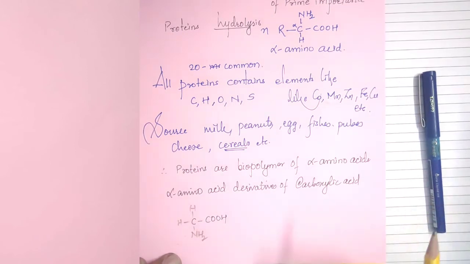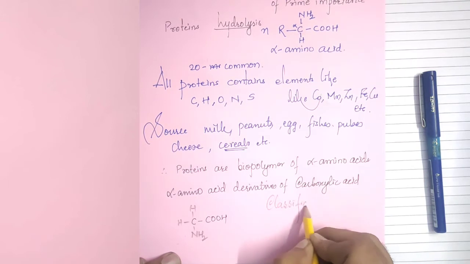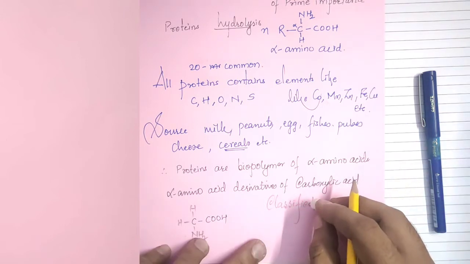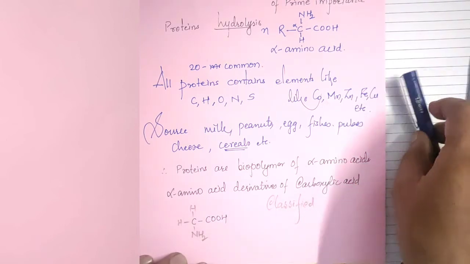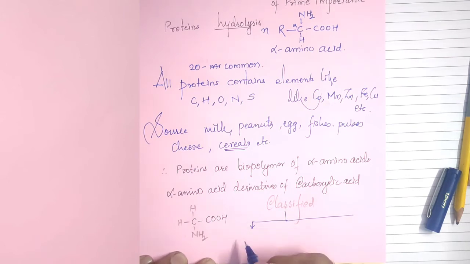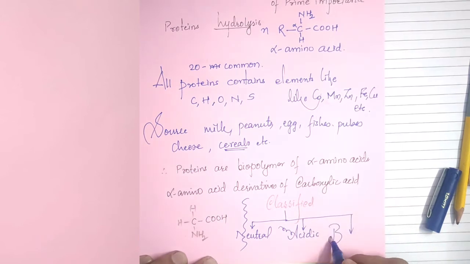Alpha amino acids are classified as neutral alpha amino acids, acidic alpha amino acids, and basic alpha amino acids.